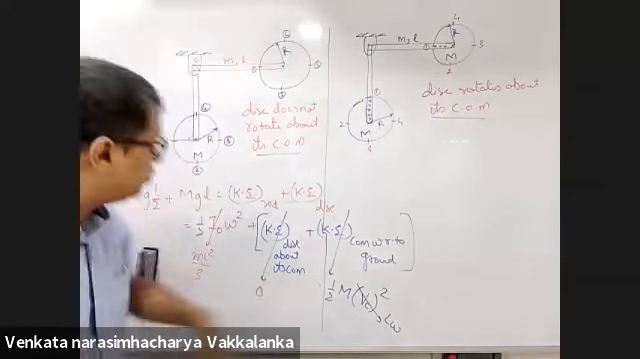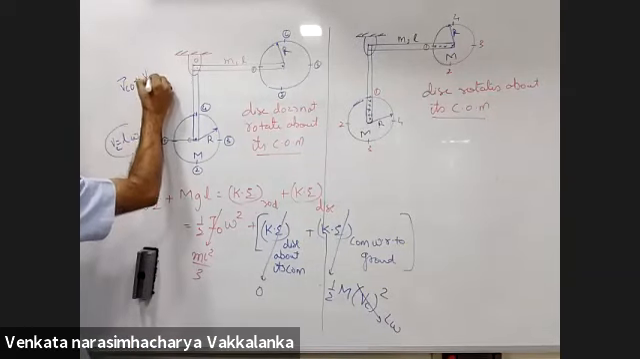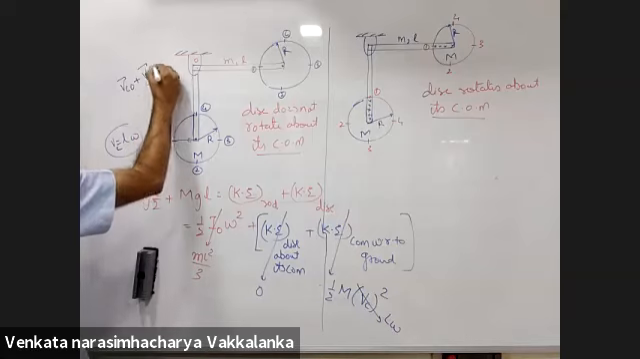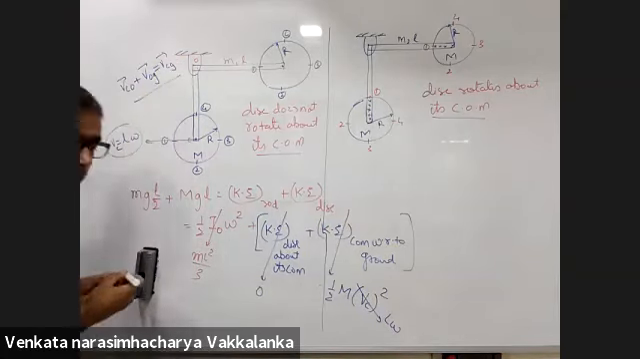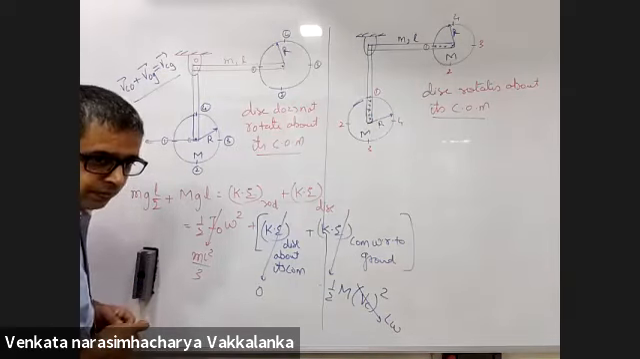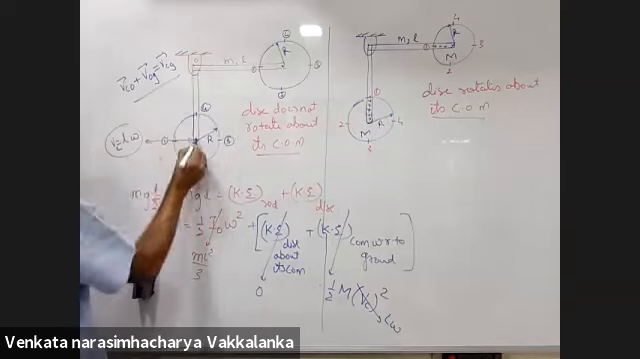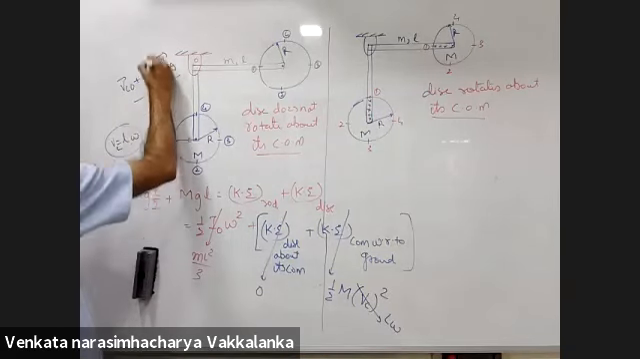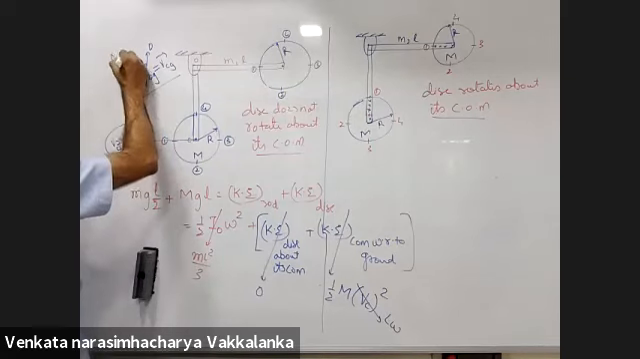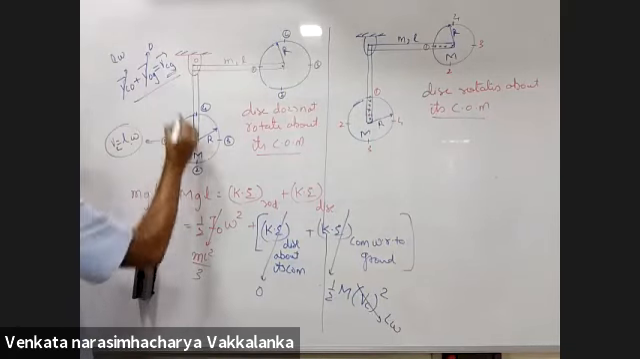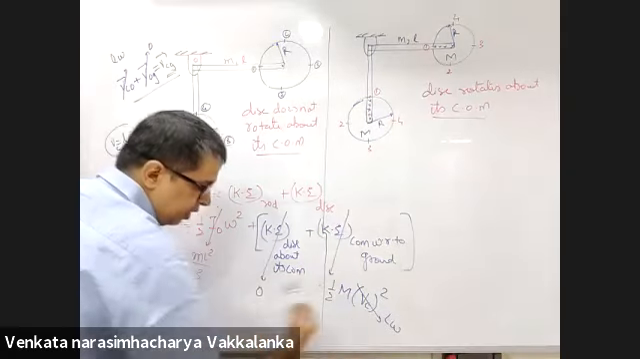How did you get this velocity? Velocity of C with respect to O plus velocity of O with respect to ground is velocity of C with respect to ground. Velocity of C with respect to O is L omega plus velocity of O with respect to ground, which is 0. So the velocity of C with respect to ground becomes L omega. That's what I put here.